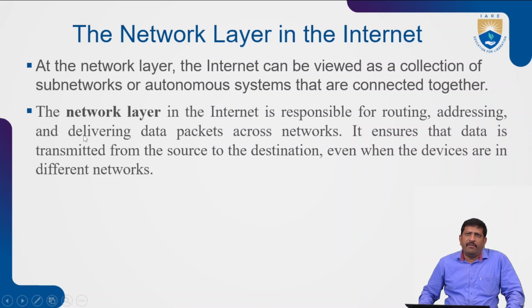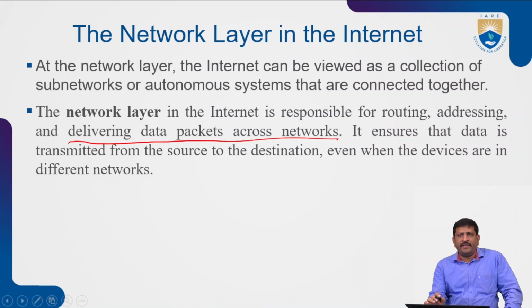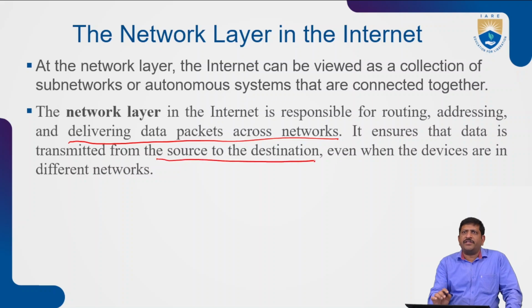Delivering the data packets across the network means forwarding the data packets over the network. It ensures that data is transmitted from the source device to the destination device. In between the source and destination devices, a number of routers can be utilized. Over these routers and switches, the data packets can be sent from source to destination. Here the network layer is utilized.